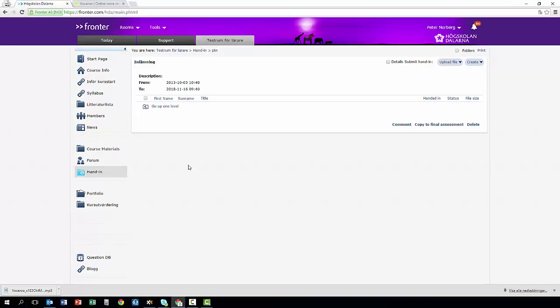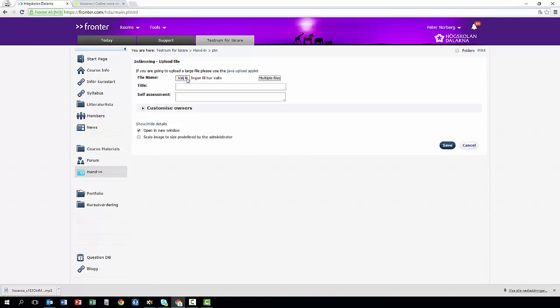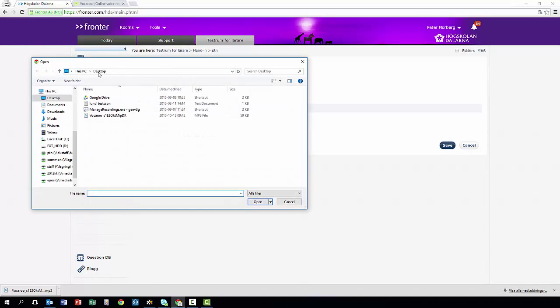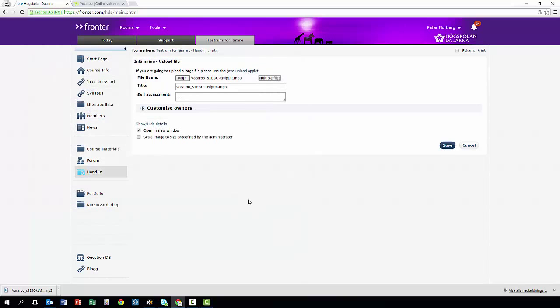Within Fronter, in the hand-in folder where you're supposed to do the sound recording hand-in, I am right now not going to do the create recording, but I'm going to upload a file, of course. So upload file, browse to the actual file. I'm on the desktop right now, and there I have my Vocaroo recording in MP3 format, so that's all fine. We'll press open. You can change this title to whatever you like.